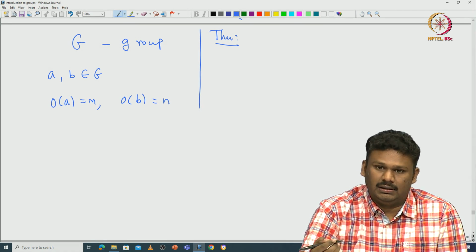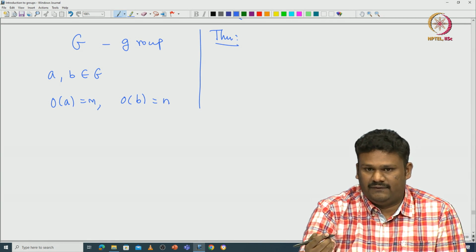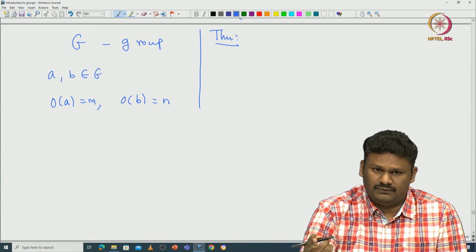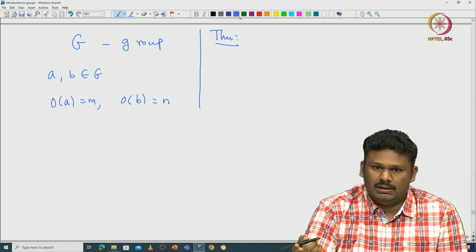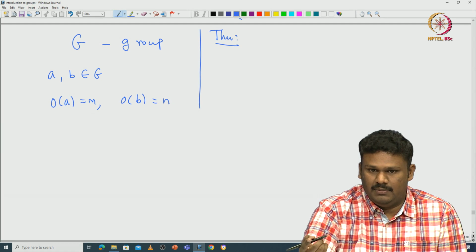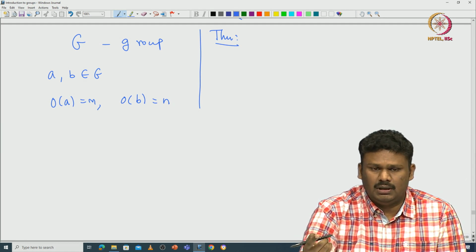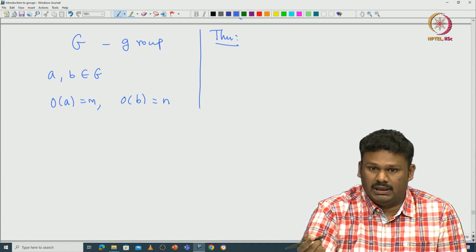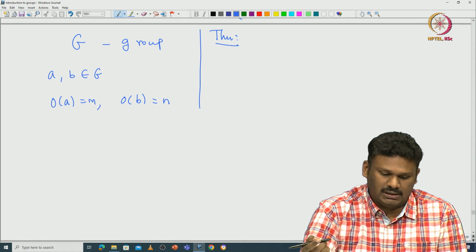Definitely the order of ab can go down very much. For example, if b is just a inverse and m equals n, then the product ab will become the identity, so the order of ab becomes 1. So it can go very much down. But can it be arbitrary? That is the question that we are asking.